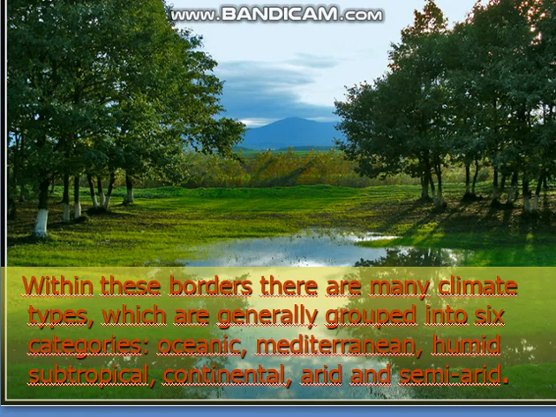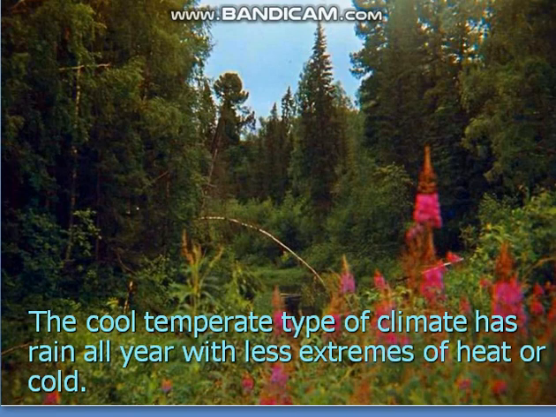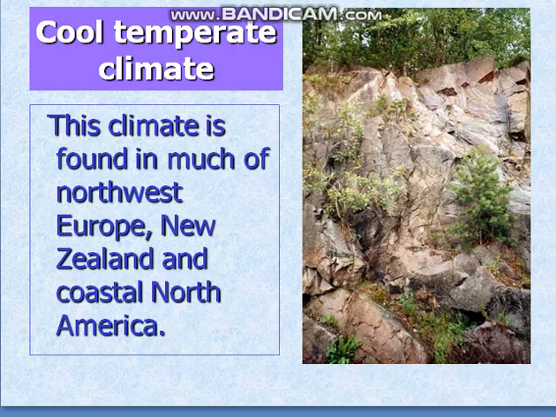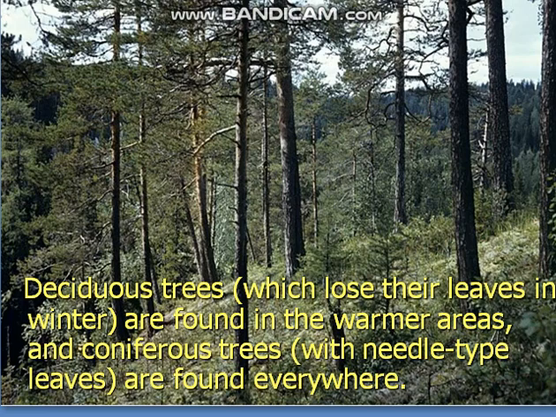Within these borders, there are many climate types which are generally grouped into categories: oceanic, Mediterranean, humid subtropical, continental, arid, and semi-arid. The cool temperate type of climate has rain all year with fewer extremes of heat or cold. This climate is found in much of northwest Europe, New Zealand, and coastal North America.